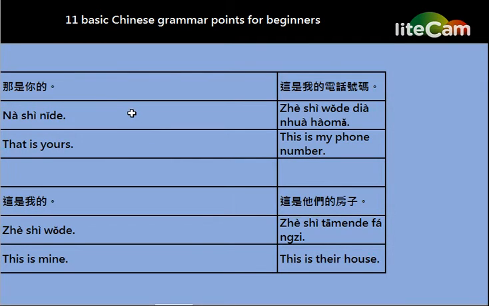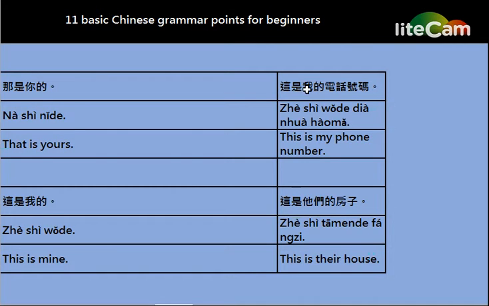It is very similar to the possessive pronoun, and it goes between two things to indicate possession, but it is used very widely to attach any kind of quality or possession. And here we have some examples. 那是你的. It means that is yours. 你的 means yours. This is the possessive pronoun.